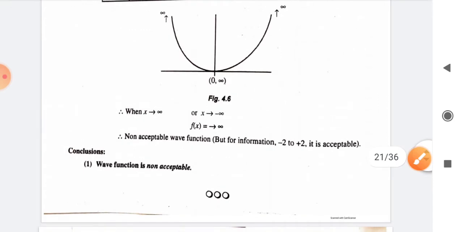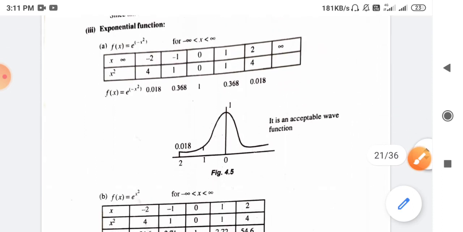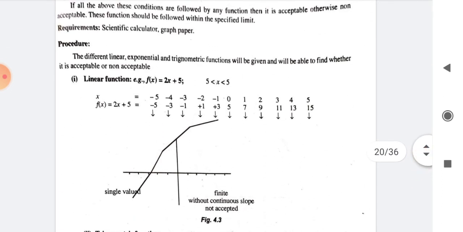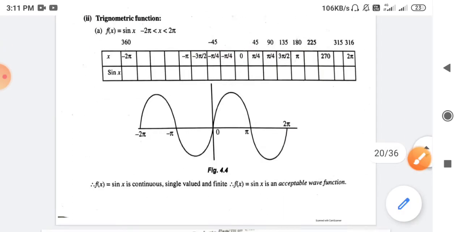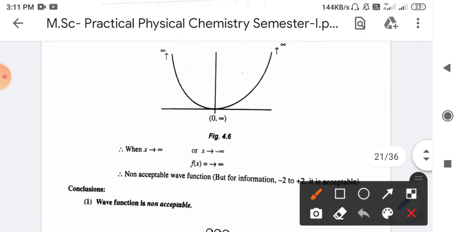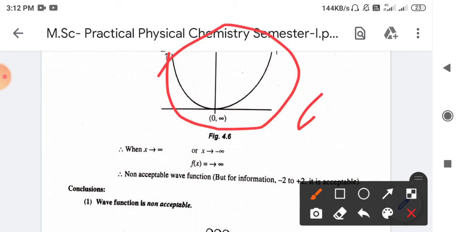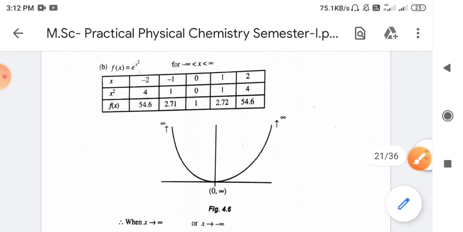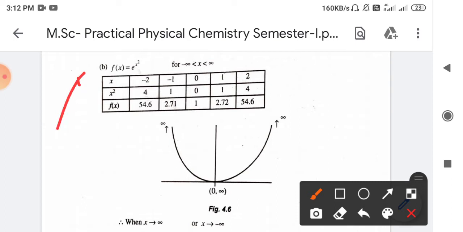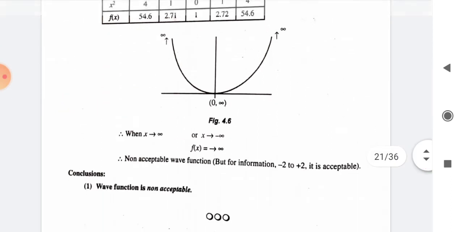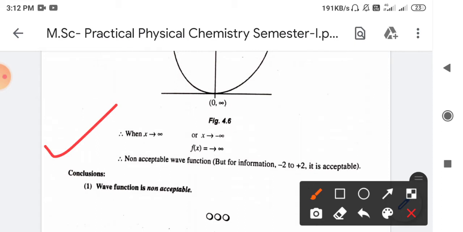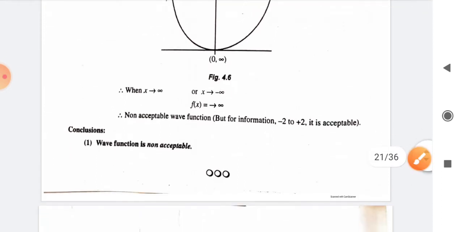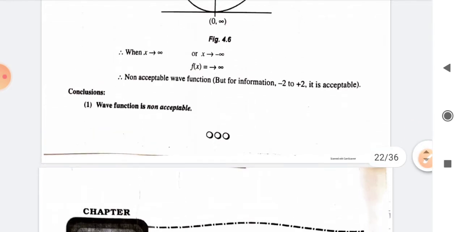But suppose in the exam you might have been provided with a certain limit, means what, suppose I have been given the values for x as -5 to +5. So for this range we can say that this wave function is also an acceptable one. Okay, acceptable. So if range is not given, then you will conclude that this wave function is not acceptable. But if range is given for x, then you can say that it is an acceptable wave function. So conclusion is that this wave function is not acceptable for the plus infinity to minus infinity limit.